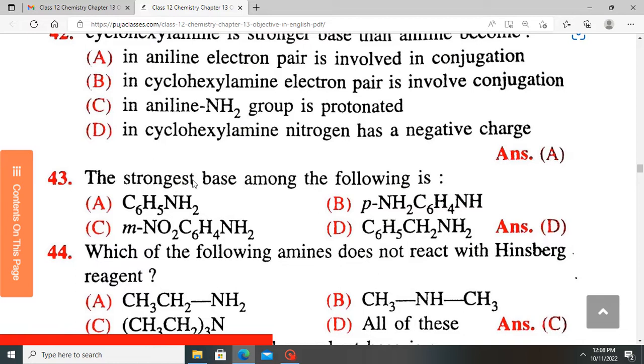The strongest base among the following is, so which of these is the strongest base? Is it the neutral aniline? Is it the one with a nitro? Is it the one with two amino groups? Or a benzyl one? So here it has a benzene ring with two amino groups, benzene with one, then benzene with a nitro. Then here it has a benzene ring bonded to a carbon before an amine.